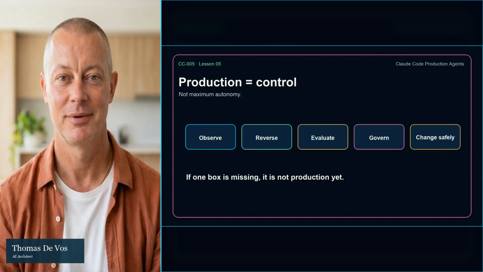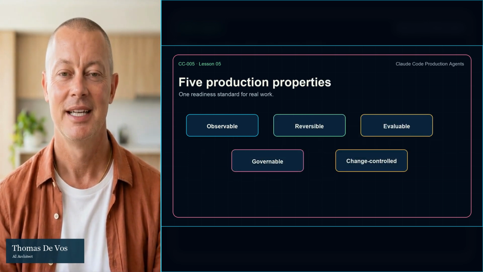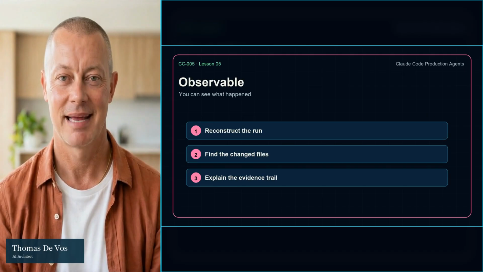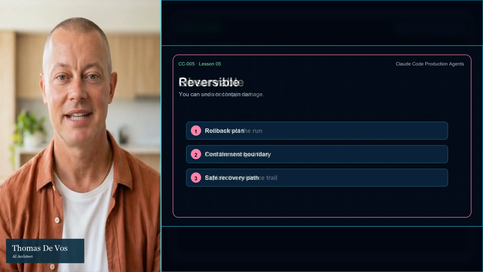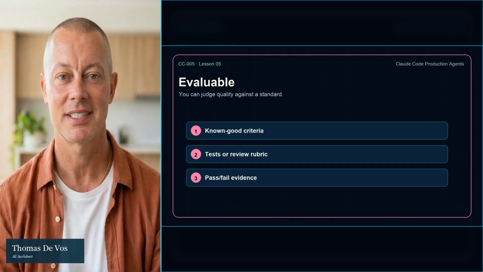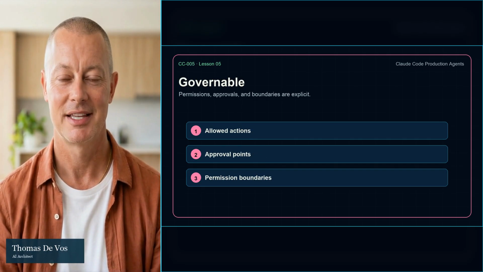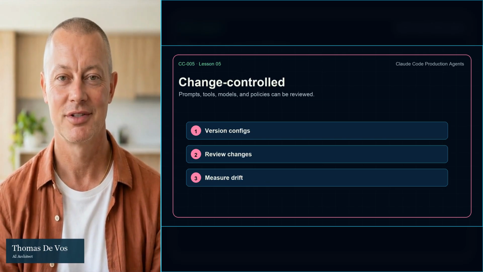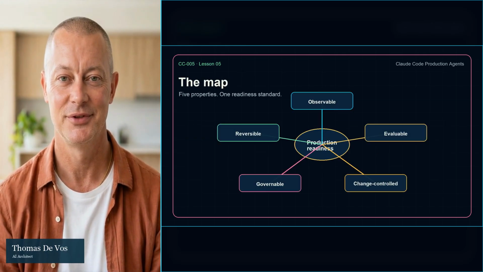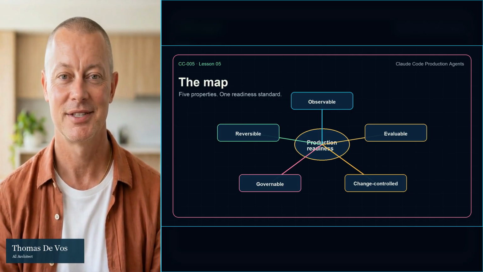First, observable. You can see what happened. Second, reversible. You can undo or contain damage. Third, evaluable. You can judge quality against a standard. Fourth, governable. Permissions, approvals, and boundaries are explicit. Fifth, change controlled. Updates to prompts, tools, models, and policy can be reviewed. That is the map. 5 properties, 1 readiness standard.